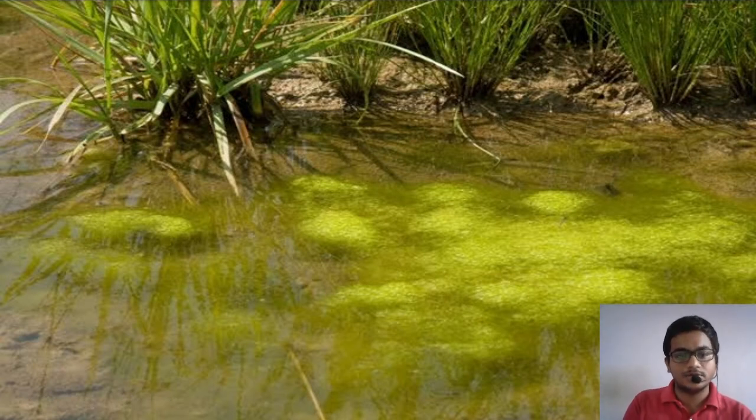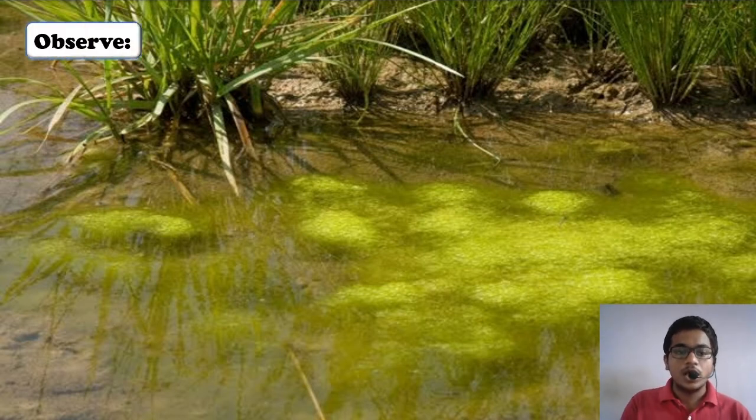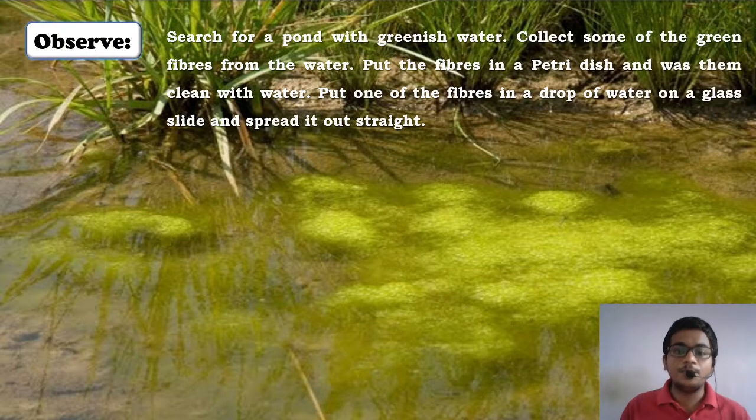Before that, observe this thing. Can you all see a pond on my screen? Now the water in this pond has been stagnant for many days, because of which you all can see green layers that are floating on the surface of the pond. So observe them. Search for a pond with greenish water. Greenish water means water is not green in color. Basically, there are green fibrous things or rather plants which are floating on the surface of water.